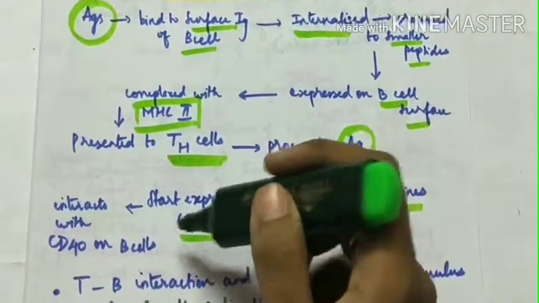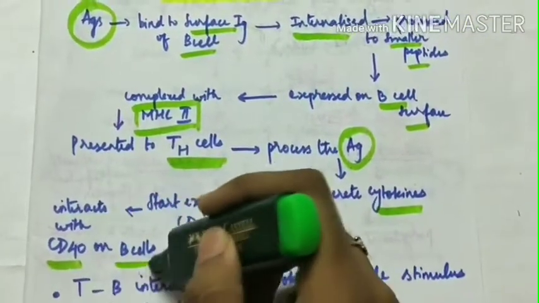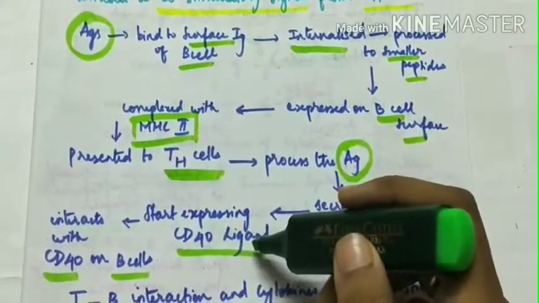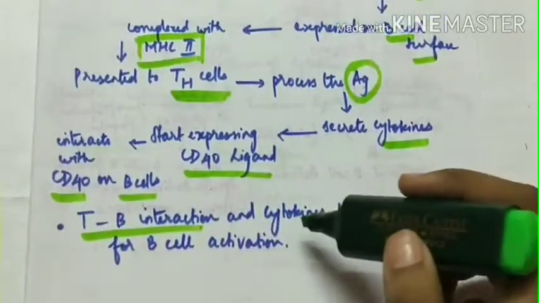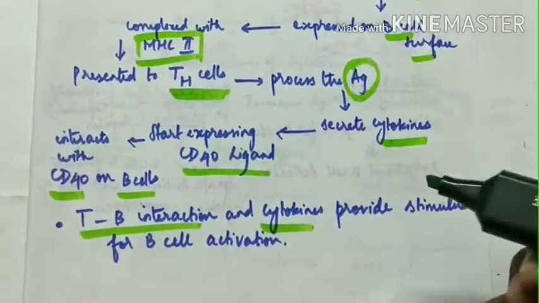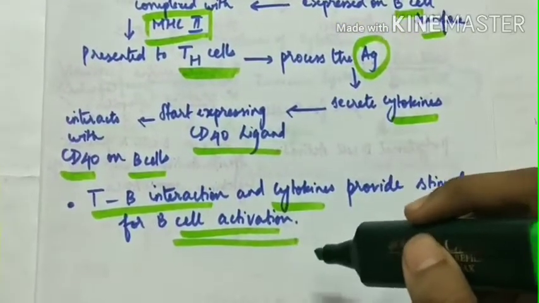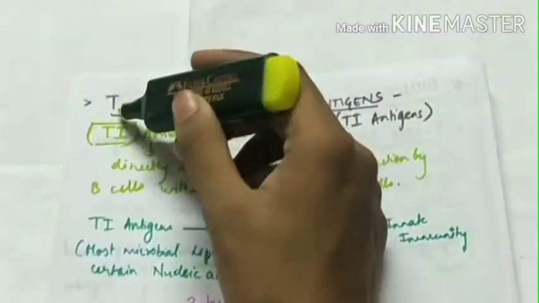So the CD40 ligand is present on the T cells, which interacts with CD40 on the B cells. CD40 is present on the B cells, whereas CD40 ligand, the receptor for it, is present on the T cells. The T-B interaction and the cytokines provide stimulus for B cell activation. So this is the mechanism for activation of B cells by T cell dependent antigens.